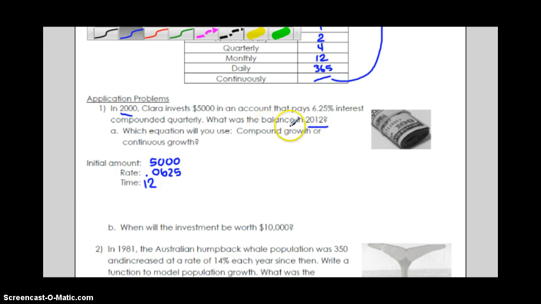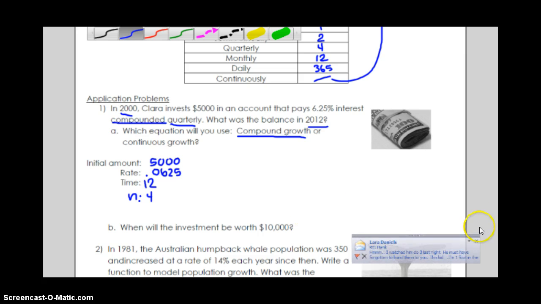Are we compounding or are we going continuously? Well, it says compounded quarterly. So that means that we are using compounded growth, that formula. And if it is compounded quarterly, then our n, which we should have down here, is 4.